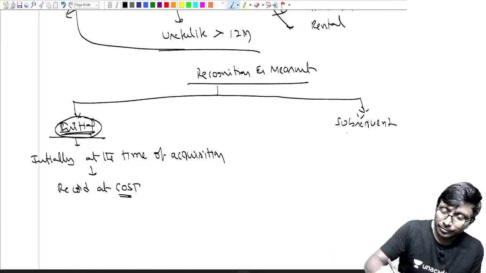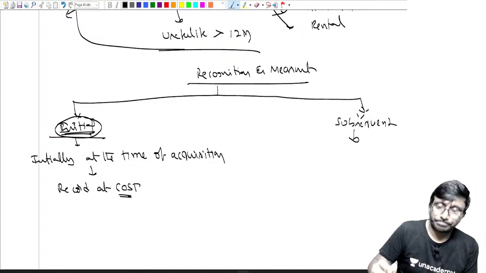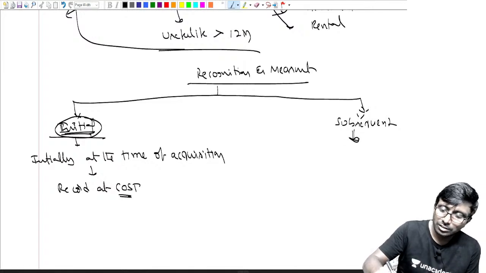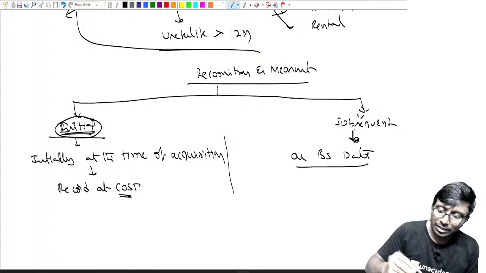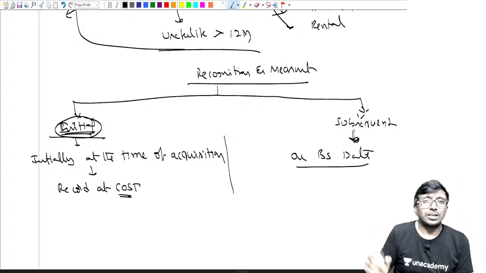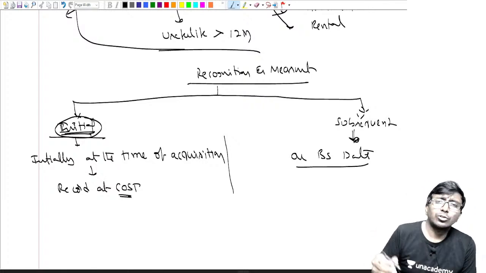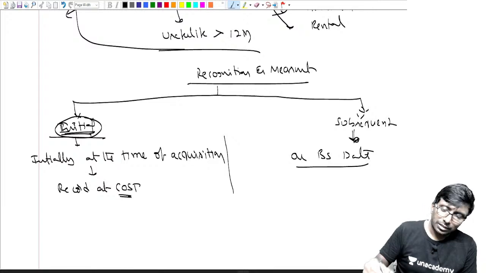You will be recording it at cost. So subsequent, sir. Subsequent means on the balance sheet date. Sir, I already purchased it. On the balance sheet date, what should I do? Then I'll tell you how to depreciate. You have to do something. Correct.